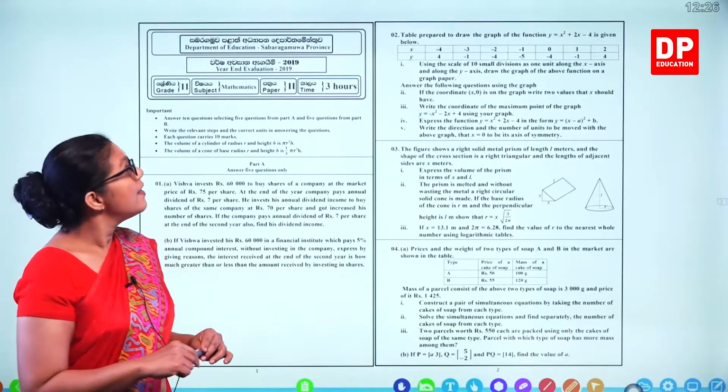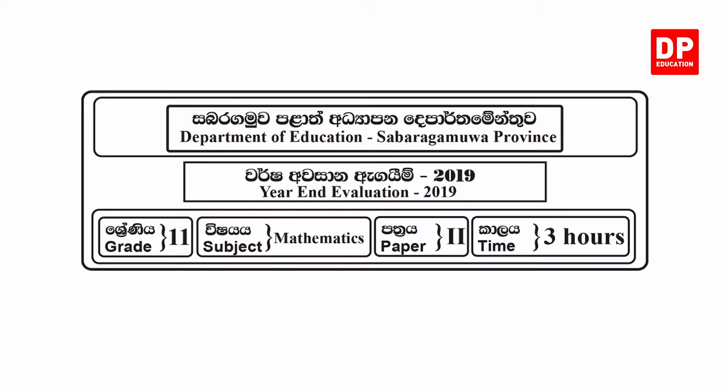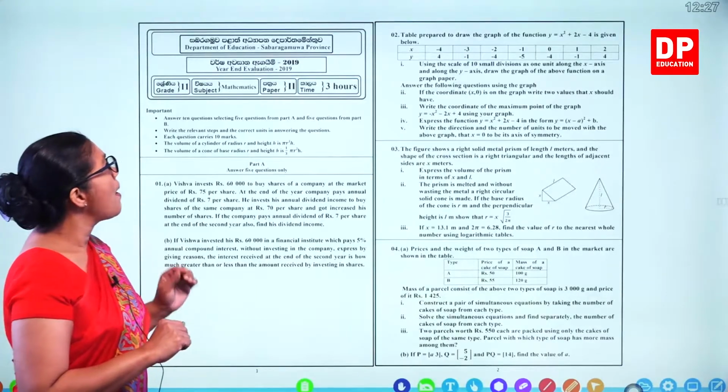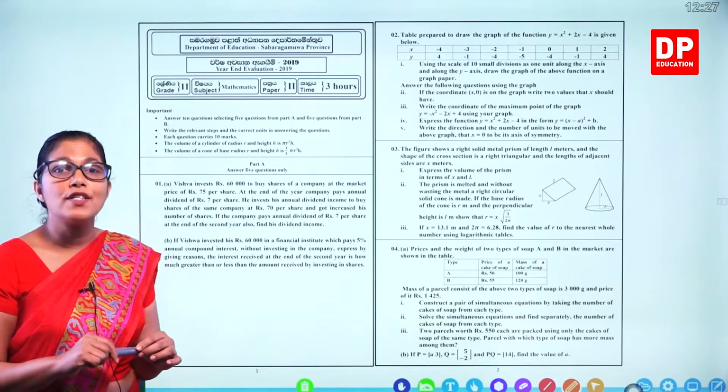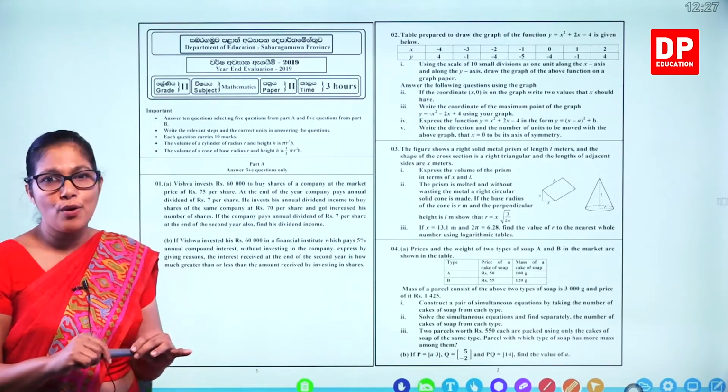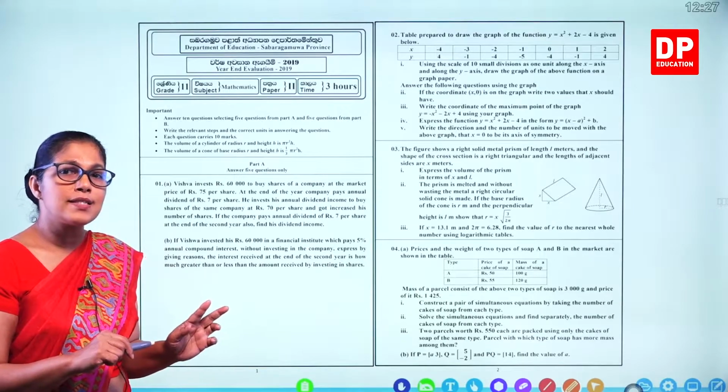Hello students. Now we are going to do the Department of Education Sabaragamuwa Province Year End Evaluation 2019, Grade 11 Mathematics paper, Paper 2. This is a 3 hour paper and you already know that you have 2 parts.